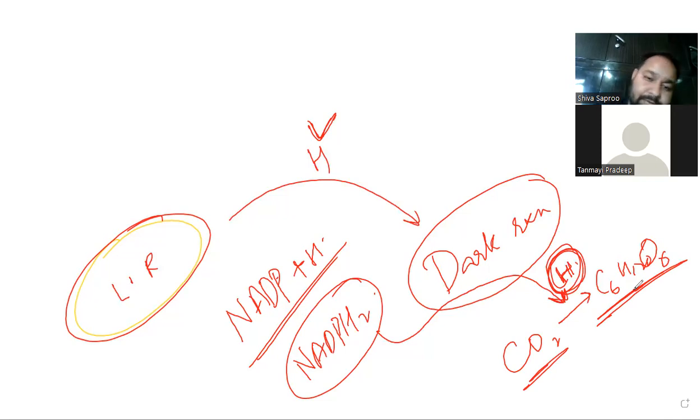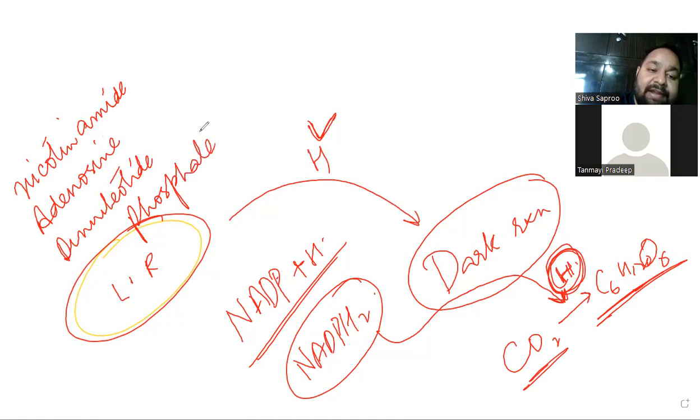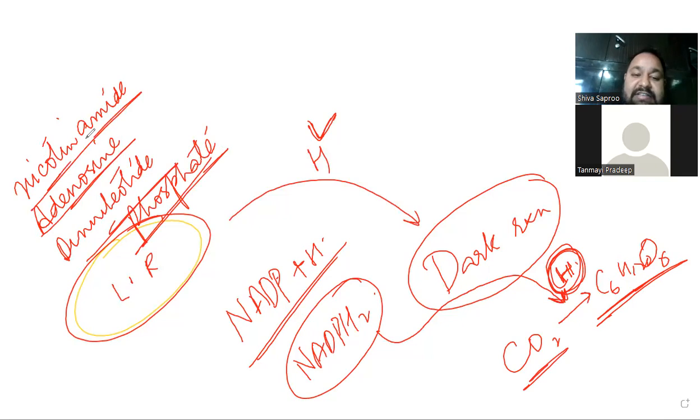Okay, understood. So NADP stands for nicotinamide adenosine dinucleotide phosphate. What it does, it simply takes the hydrogen from light reaction and places it in the dark reaction so that reduction of CO2 will be possible.